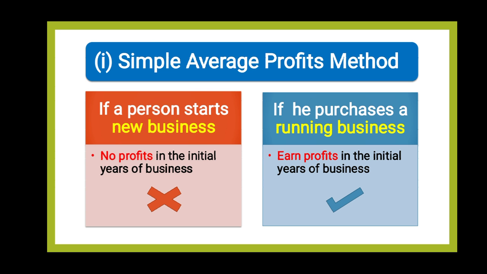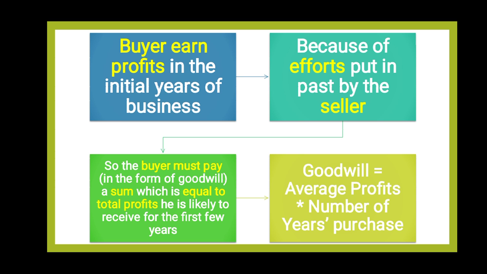So what is the simple average profit method? The simple average profit method is based on the assumption that if a person starts a new business, it may be possible that there are no profits in the initial years of business. But if that person purchases a running business, he may earn profits in the initial years. The buyer earns in the initial years because of the efforts put in the past by the seller. If he purchases a running business, he will enjoy profits due to the efforts put in the past by the seller.